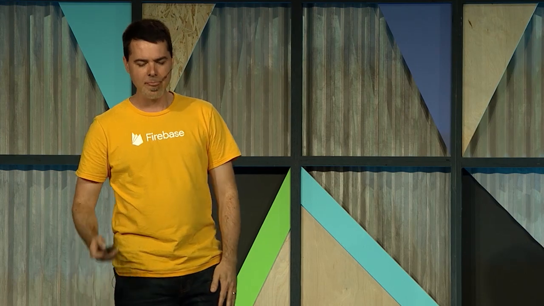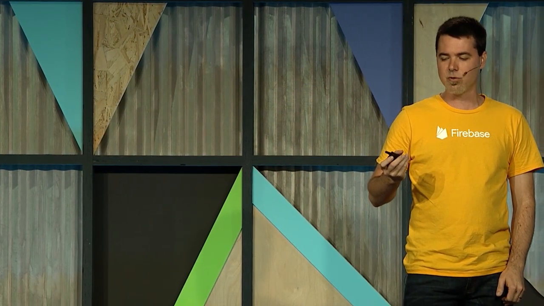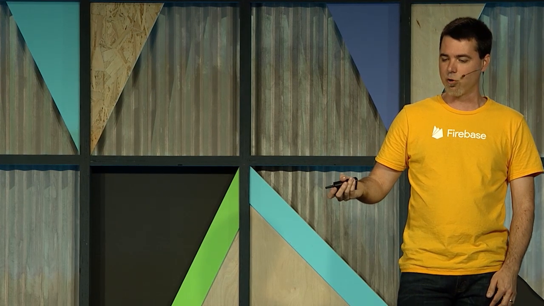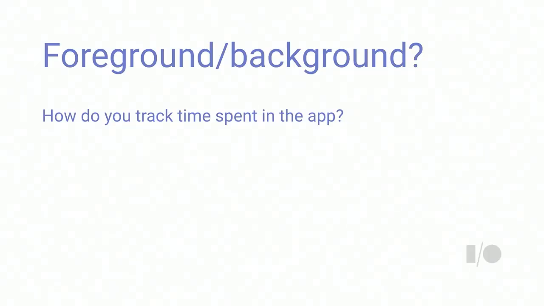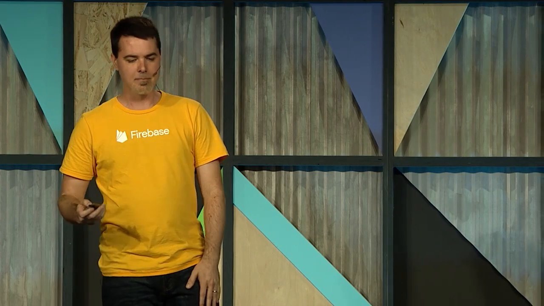And you might be wondering, how does Analytics actually do that? If you're not writing code, how does it reach into my app and know how the user is using it? So the question we're trying to ask is, how do we determine when the app is in the foreground and when the app is in the background? How do you track the time spent in the app, and how do they navigate activities? This is useful for determining things like how long a session is, or how frequently a user is using your app. Now, the way we do that is using something called activity lifecycle callbacks.